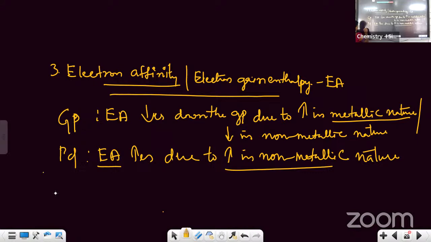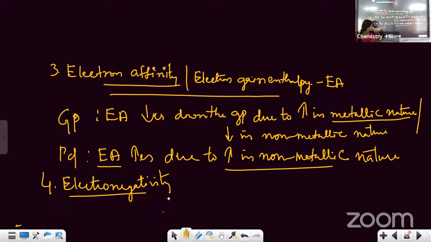So the last factor is electronegativity. So what is electronegativity? The tendency of an atom to attract the bonded pair of electrons towards itself. The tendency to attract the electrons is called electronegativity.